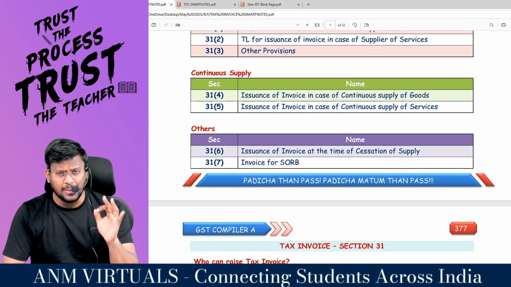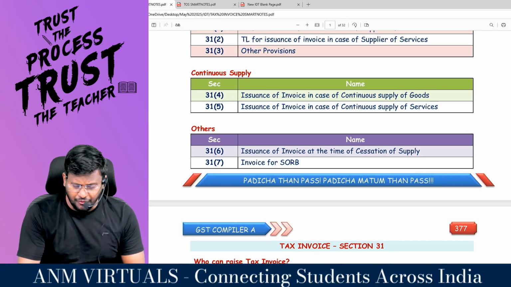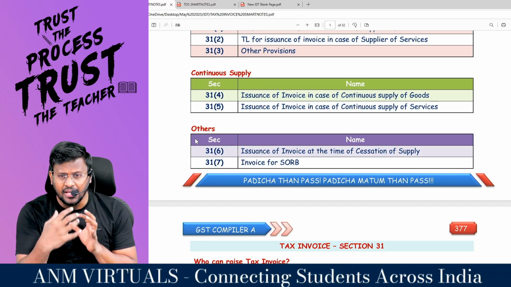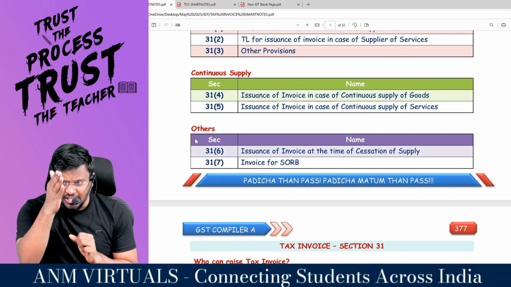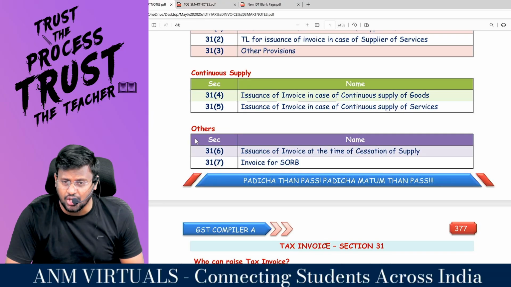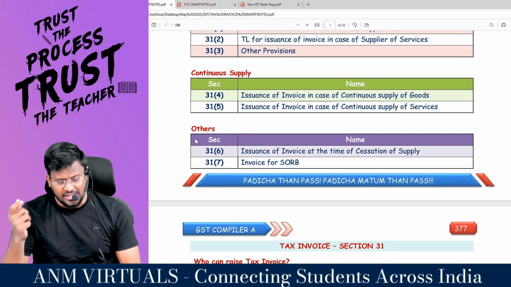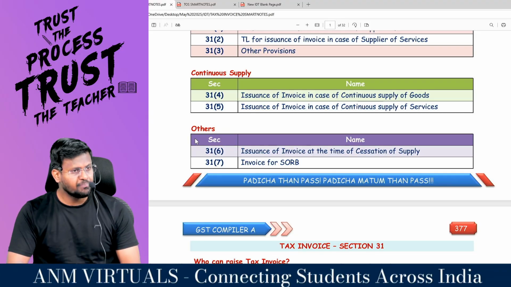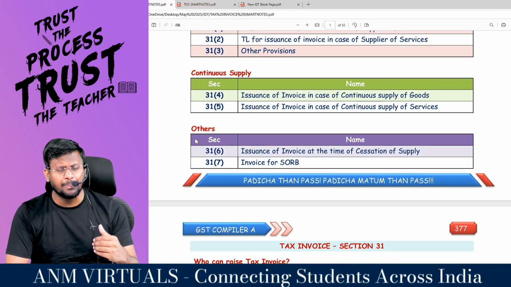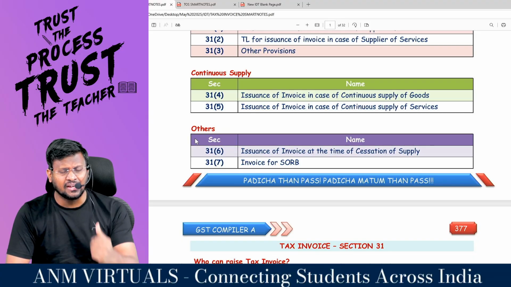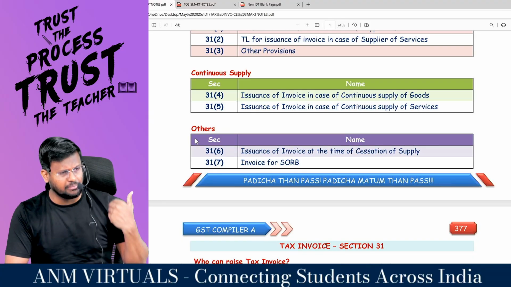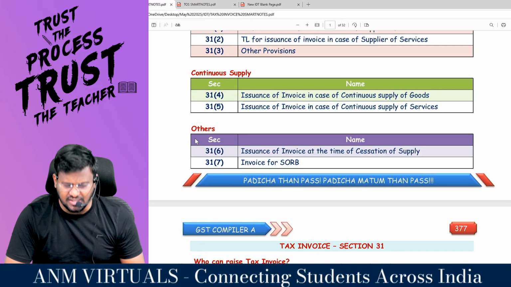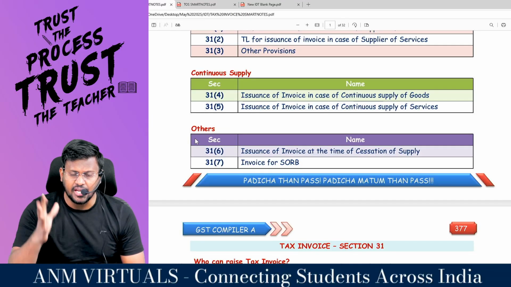And 31 subsection 6 is issue of invoice at the time of cessation of supply. That means the supply you are doing may stop. That is called cessation of supply. When you are supposed to raise the invoice is covered under 31 subsection 6. And sometimes you may supply the goods on a condition that if you don't like the goods, you can return them to me. That's sale or return basis. 31 subsection 7, invoice for sale or return basis.